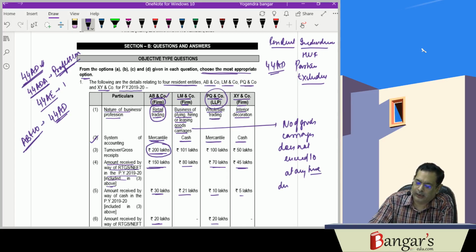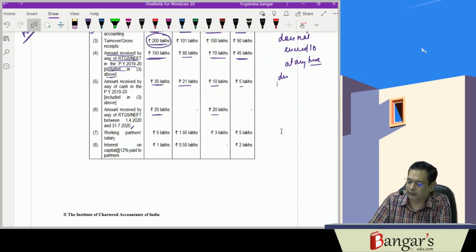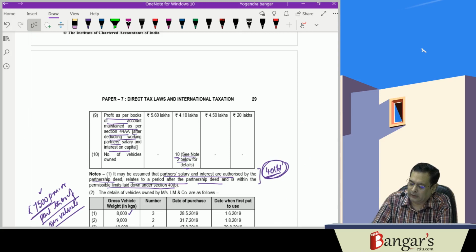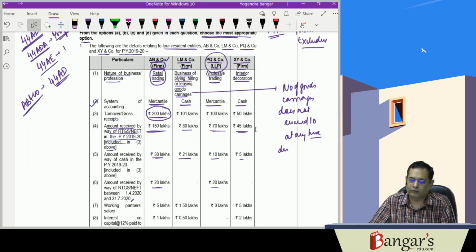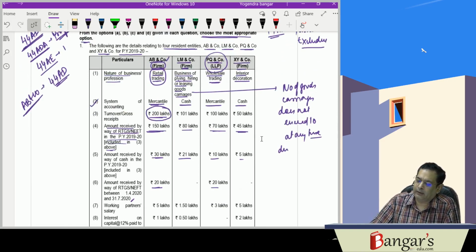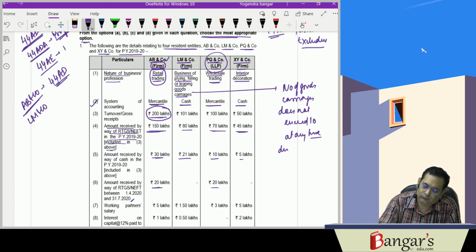So here LM company will be eligible because we have been provided the information in relation to these goods vehicles, and the number of goods vehicles owned by it is 10. It does not exceed 10, therefore it will be eligible for what? Section 44AE. So LM company is eligible for 44AE.